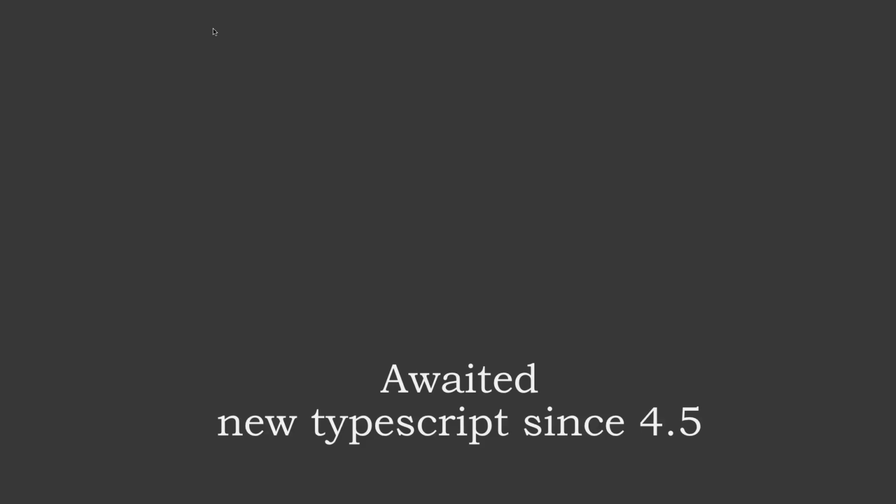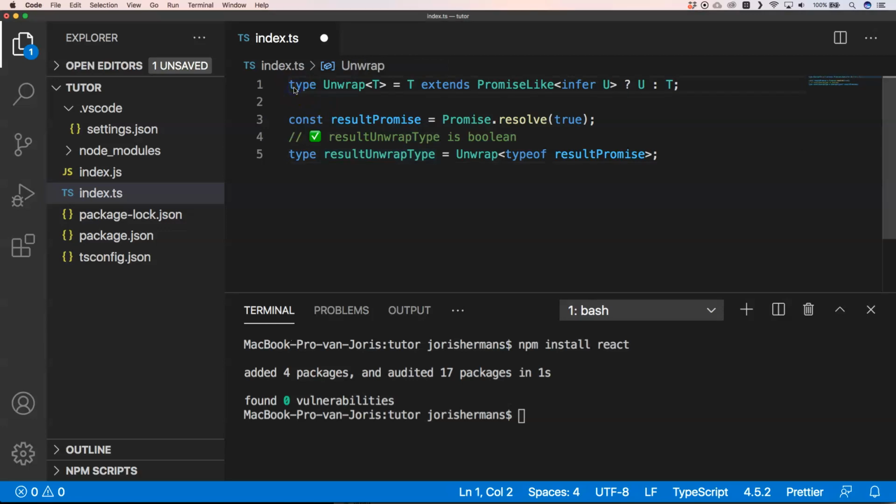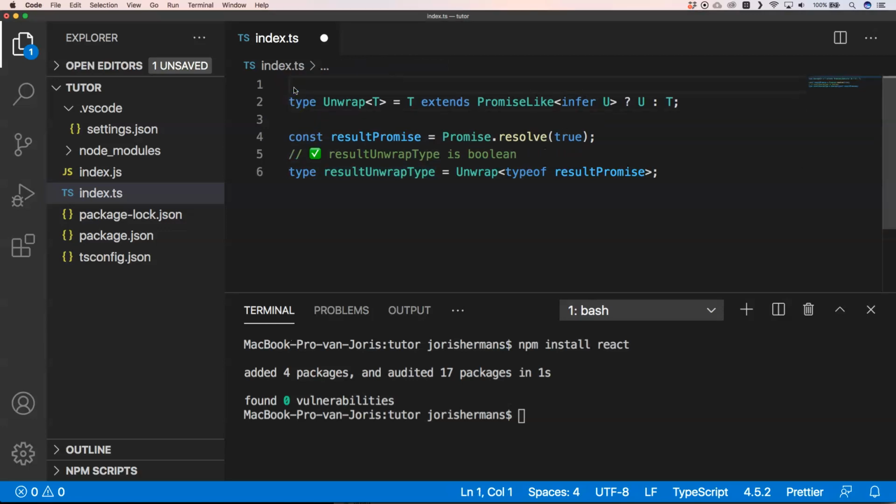In the newest TypeScript 4.5, when I record this video, there is something called Awaited, and I'm going to tell you all about this within this new video. Before we start to explain what Awaited is, I can explain it a little bit with the unwrap type.